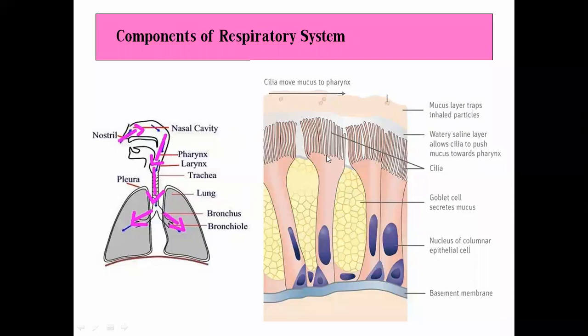There are also ciliary muscles, which propagate the movement of the airways. If an unwanted particle or substance is inhaled, the goblet cells secrete a protective secretion, that is mucus. Then this is the nucleus of these columnar cells, and this is the basement of the cell membranes. So this is one small fraction of the respiratory system.